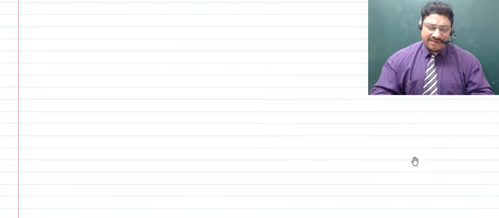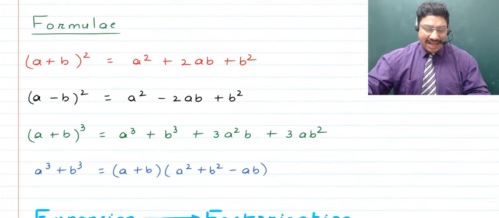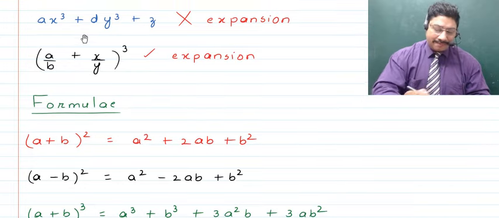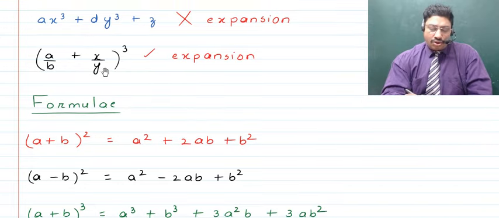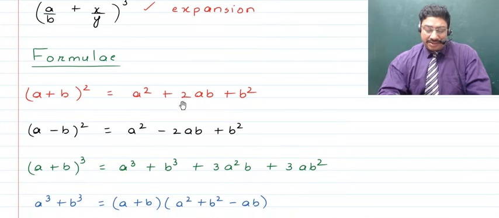Now children, after we've discussed this, we have also looked at a few formulae, so I will quickly discuss those formulae again, and if more are required, in times to come I will tell you. So here, when we talk about (a plus b) whole square, that's equal to a square plus 2ab plus b square. (a minus b) whole square is a square minus 2ab plus b square.